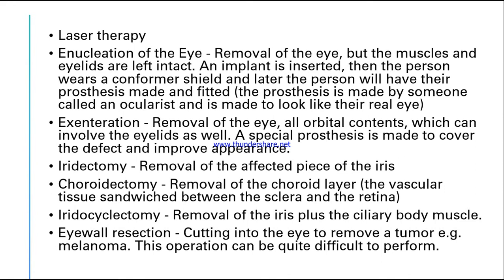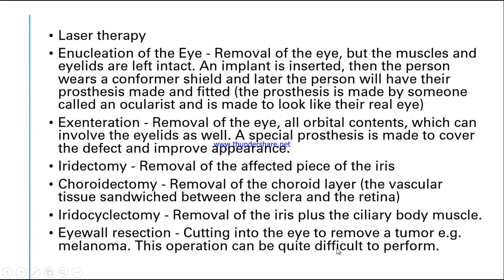Iridocyclectomy is removal of the iris plus the ciliary body muscles. If the cancer is in the iris and in the ciliary body muscles, then we remove the portions of it which are affected, and that is called iridocyclectomy. Next, eye wall resection, that is cutting into the eye to remove a tumor, for example melanoma.